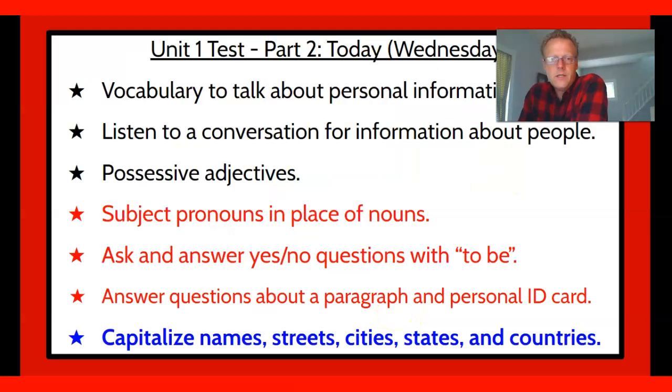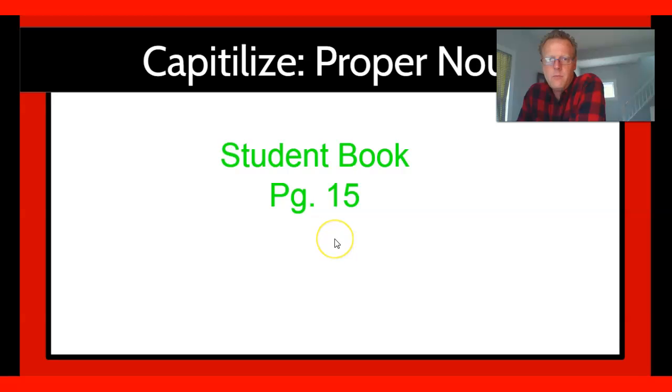All right, so the last thing that we're going to talk about is capitalizing the names of streets, cities, states, and countries. Let's go back and take a look in the book at page 15. These are called proper nouns.